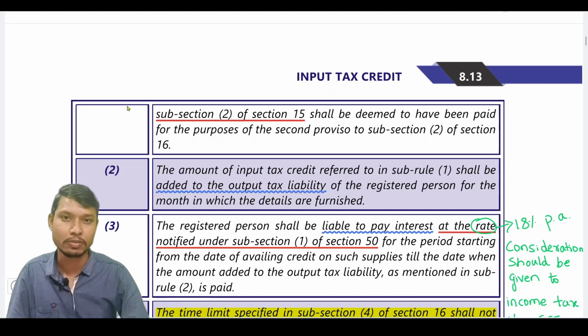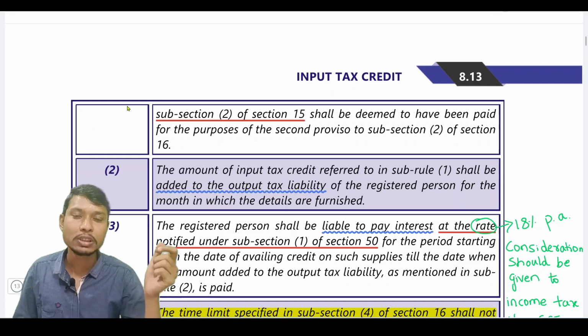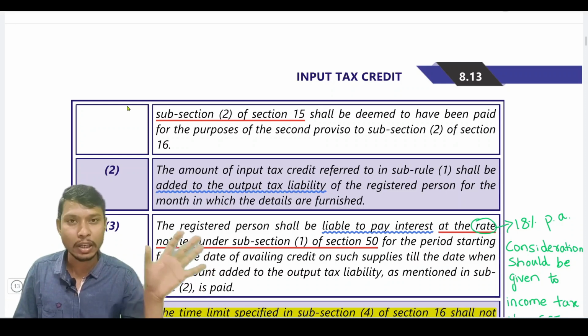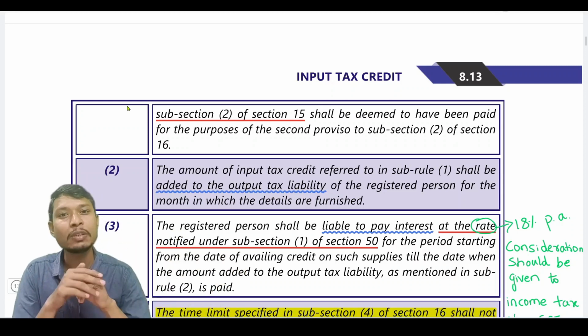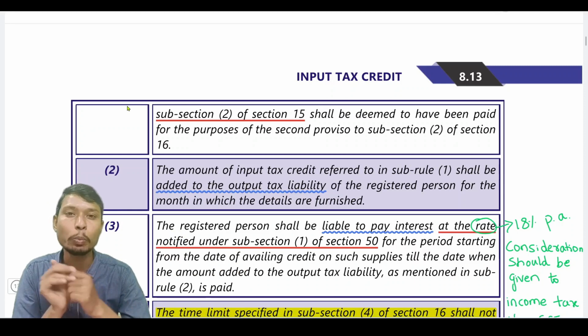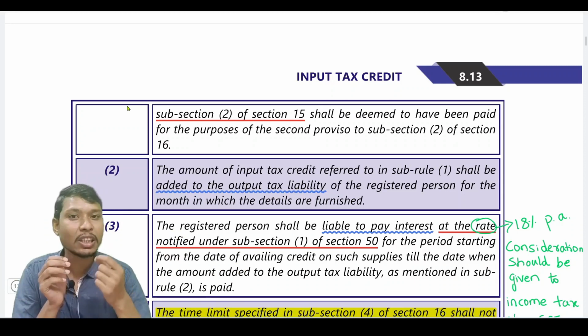approach XYZ for that design. And he has given me the quotation stating that the value of good is 1 lakh, the design charges are 10,000 and total is 1,10,000 is taxable value. In this way he has given me the quotation, and he has asked me to make the payment of 1 lakh to ABC, and with respect to design charges he has asked me to make the payment directly to XYZ.